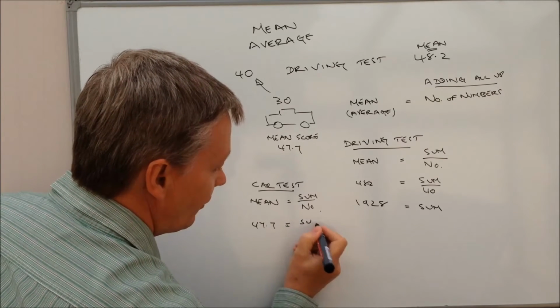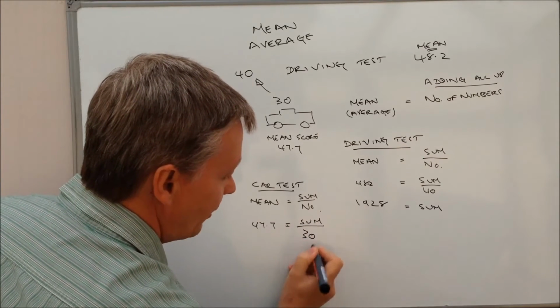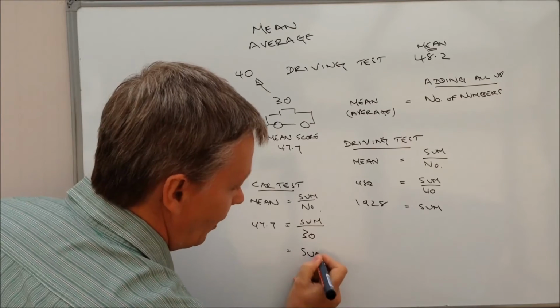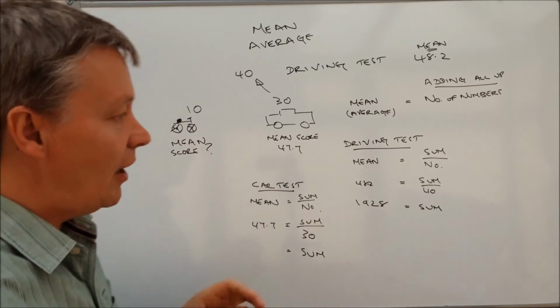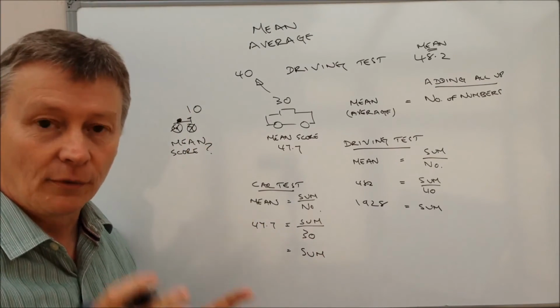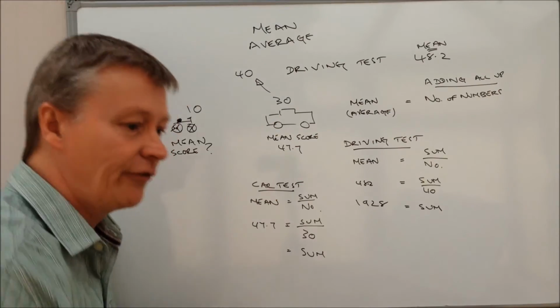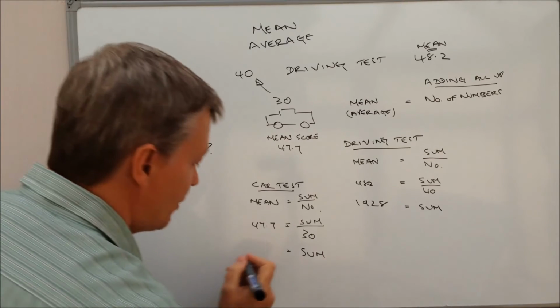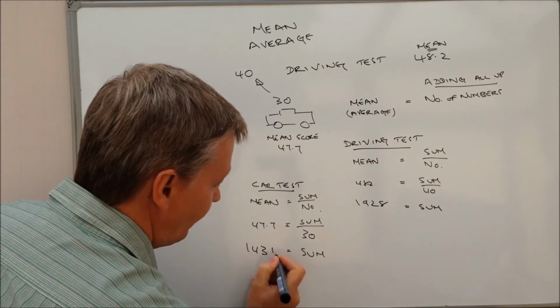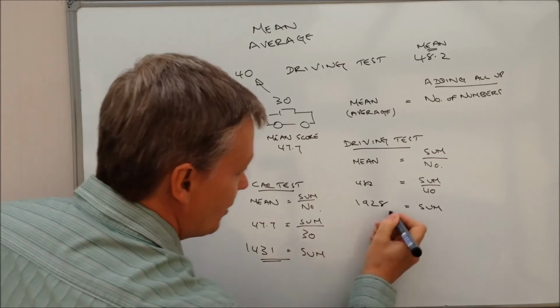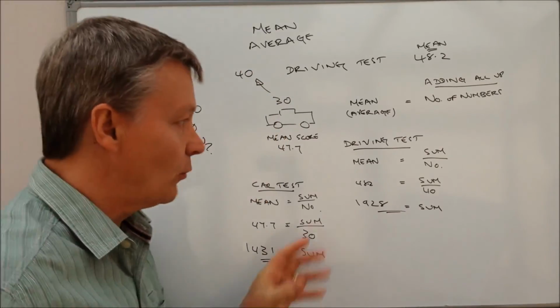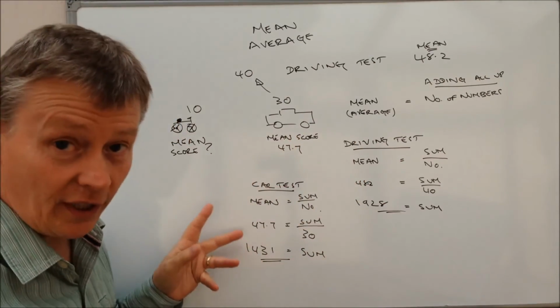So again, we don't know the sum, but we do know 30 people took it. So we can work out the sum of the amount of points that were awarded for the car test itself is going to be 30 times 47.7, which is 1,431. Okay, so we've got two bits of information, one for the driving test and one for the car test.